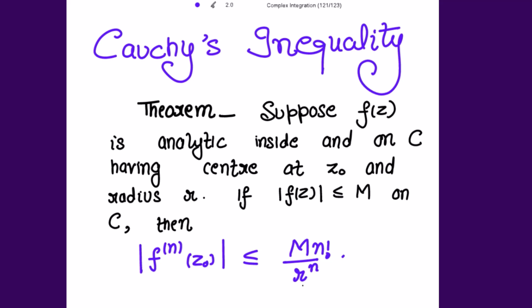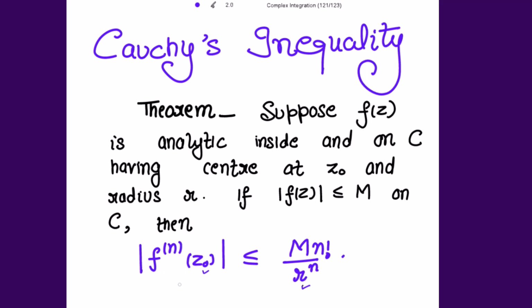So if mod of f(z) is less than or equal to M on the circle C, then we have to show that the nth derivative at z equal to z0, its mod is less than or equal to M into n factorial divided by r to the power n, where this r is the radius of the circle and this z0 is the center of the circle, right? Because on the left hand side, I'm having the nth derivative of f(z) at z0.